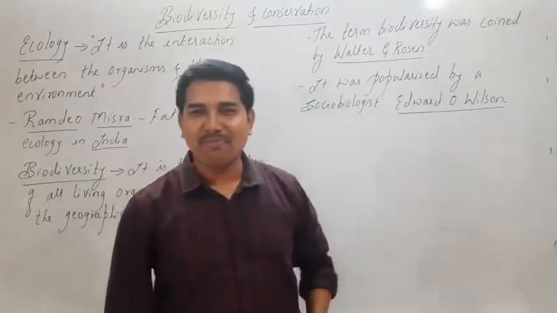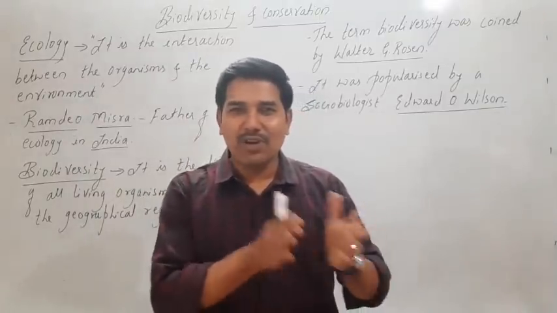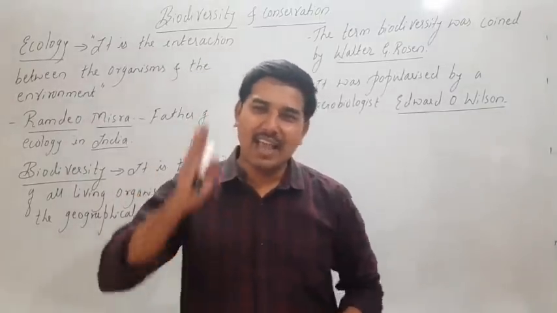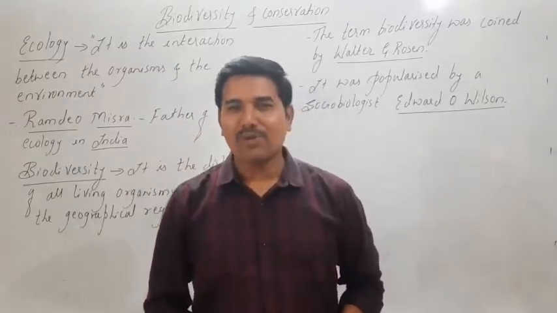Then who is called the father of biodiversity? Edward O. Wilson is regarded as the father of biodiversity.